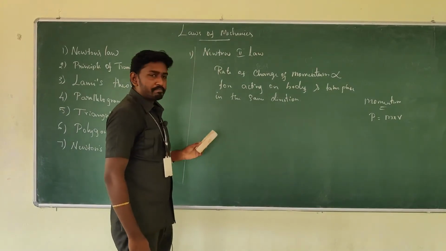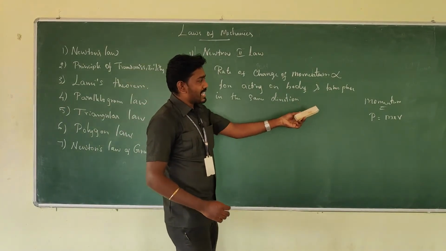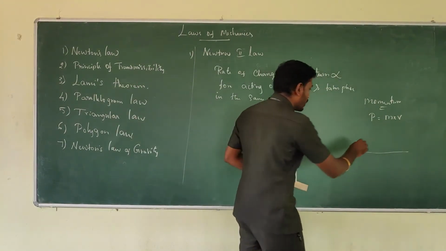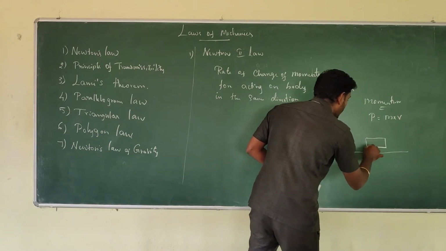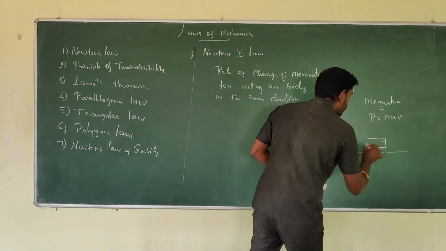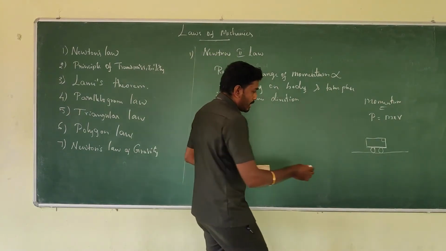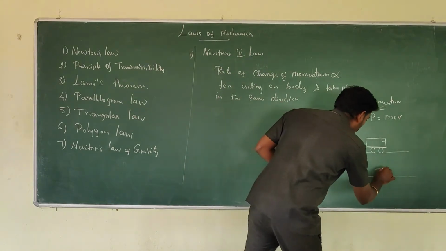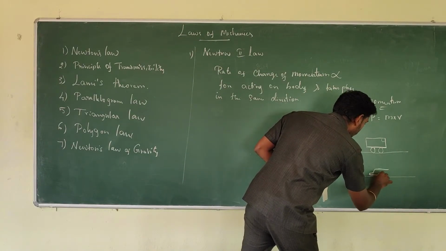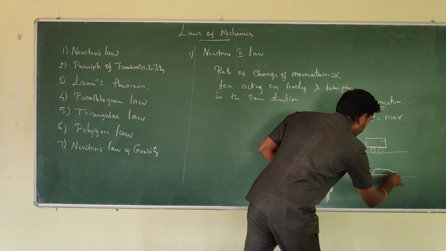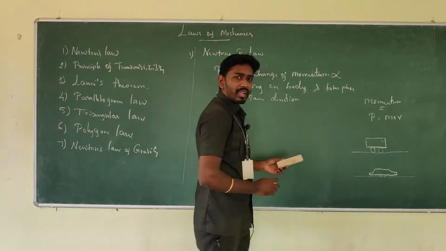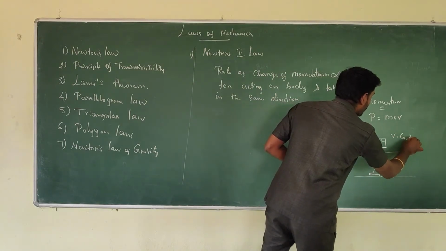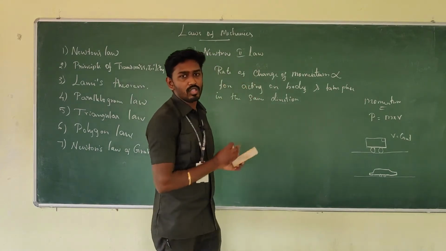To understand momentum, imagine a bus traveling on the road, and parallel to it, on the side of the road, there is a car which is also moving. Consider that they move with the same constant velocity.